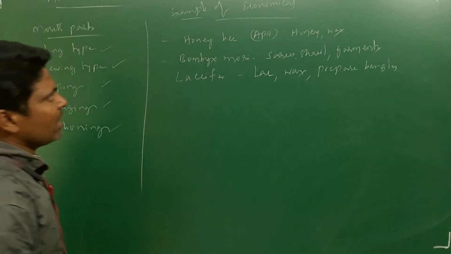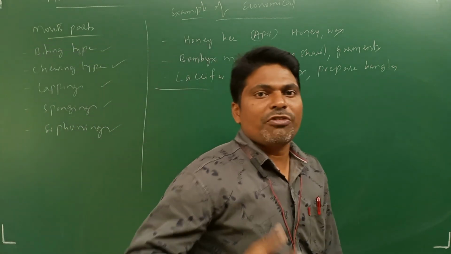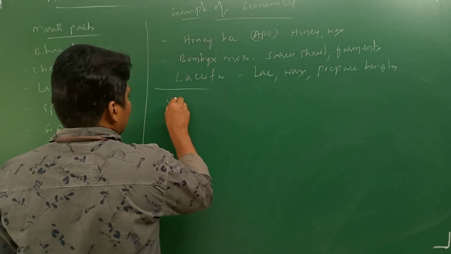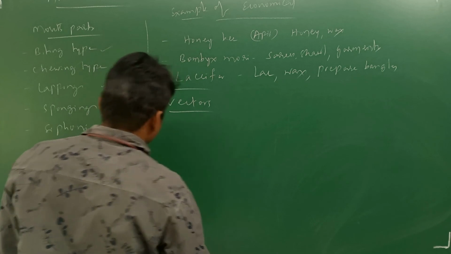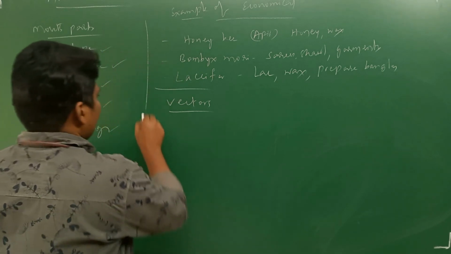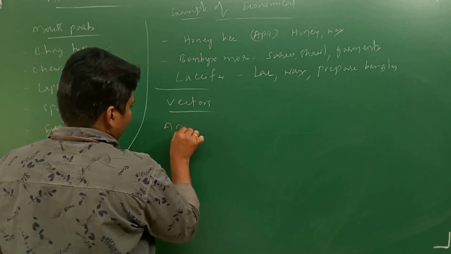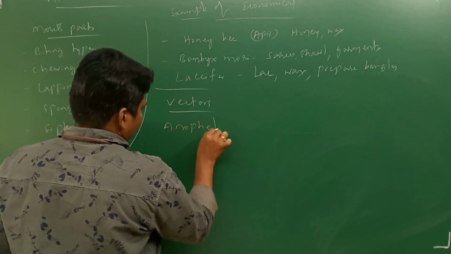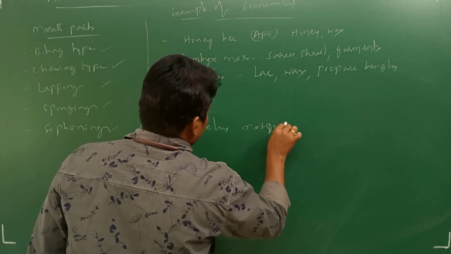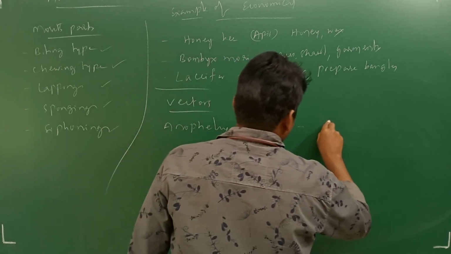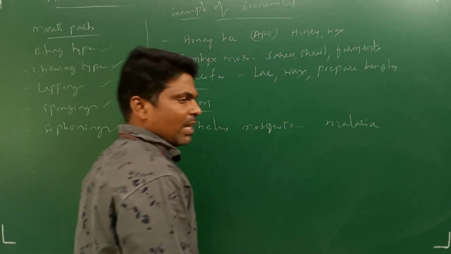Next, some organisms which act as vectors. Anopheles mosquito is the vector for malaria, which is caused by Plasmodium malariae.